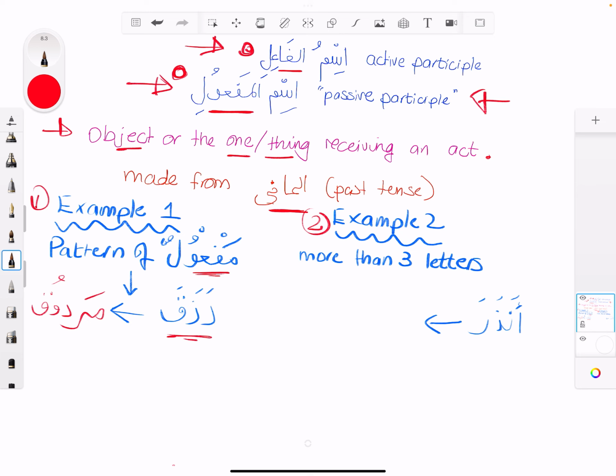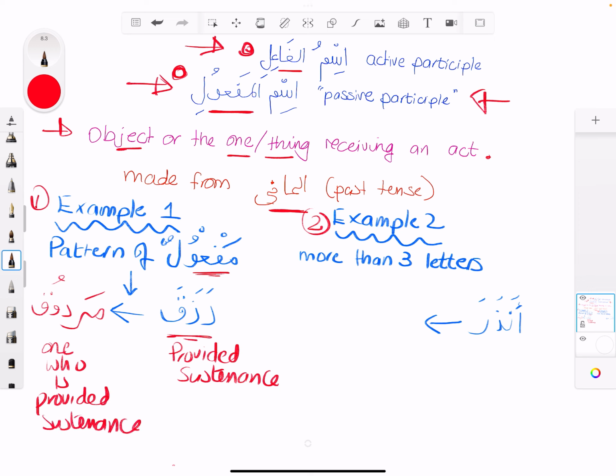Razaqa means provided sustenance in the past tense, but because we're receiving sustenance now, we say one who is provided sustenance, because they're receiving rizq now. So that's the first scenario, where the root has 3 letters: razaqa and marzuq.